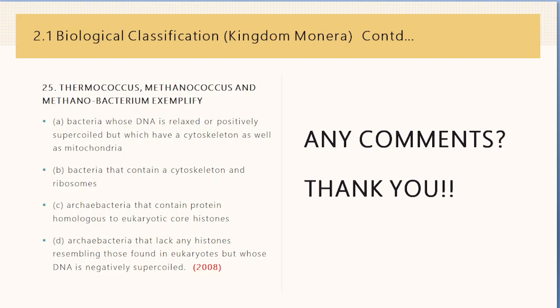Third option, archaebacteria that contain protein homologous to eukaryotic core histones. And the last option is archaebacteria that lack any histones resembling those found in eukaryotes, but whose DNA is negatively supercoiled. And the answer for this is C. That is, Thermococcus, Methanococcus and Methanobacterium exemplify archaebacteria that contain protein homologous to eukaryotic core histones.